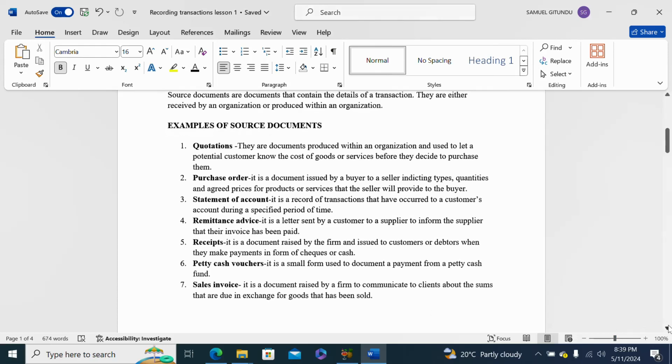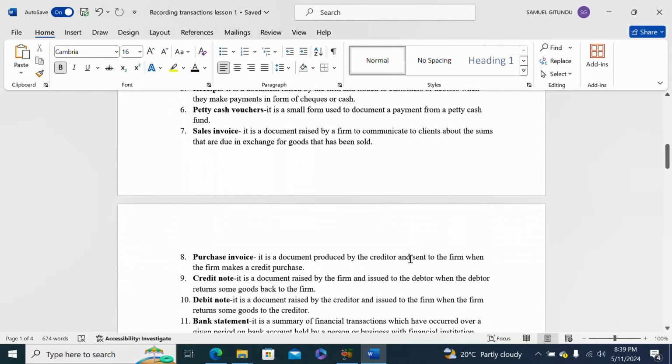Then we have purchase invoice. It is the document produced by the creditor and sent to the firm when the firm makes a credit purchase. So if the firm goes to the supplier or the creditor and makes a purchase, then that supplier or the creditor will issue a purchase invoice when the business makes a credit purchase.